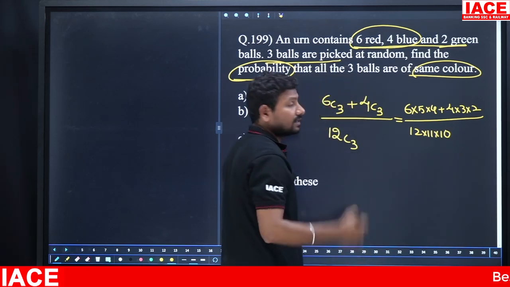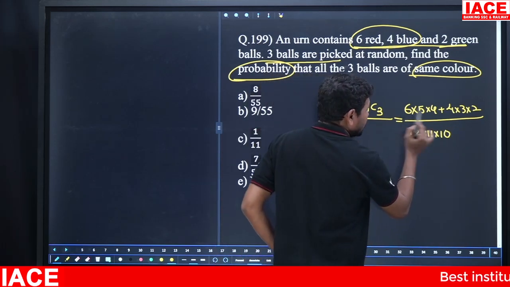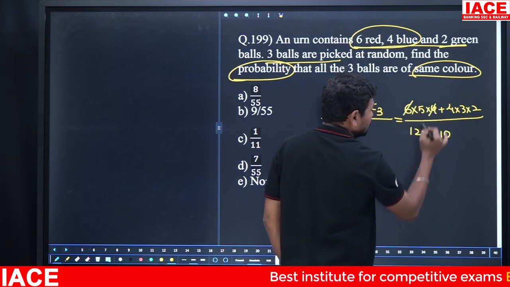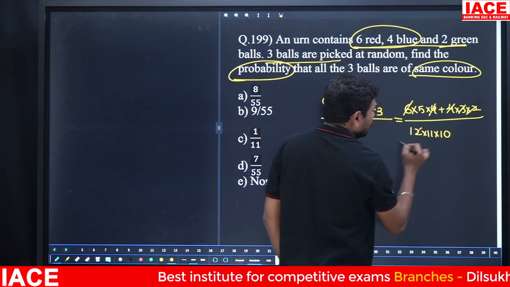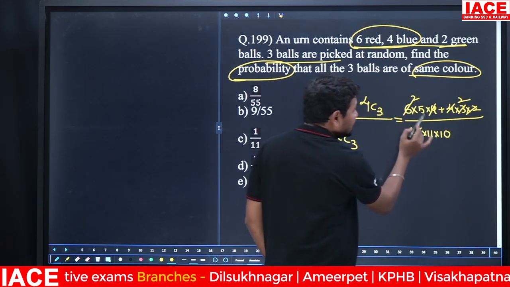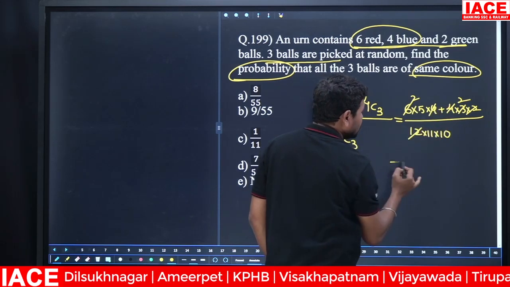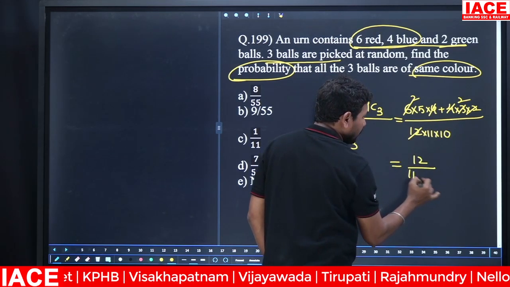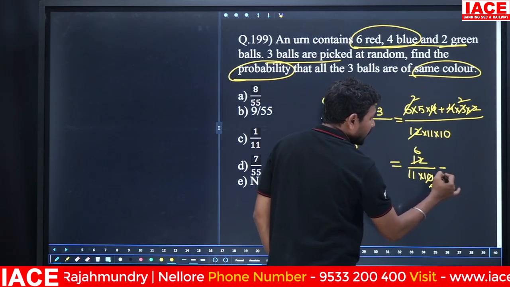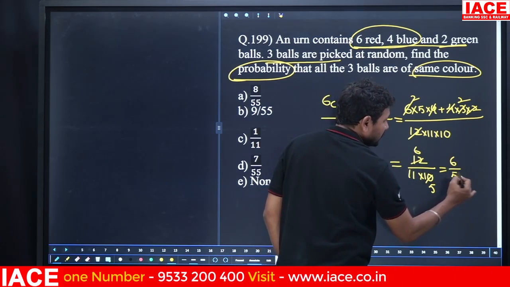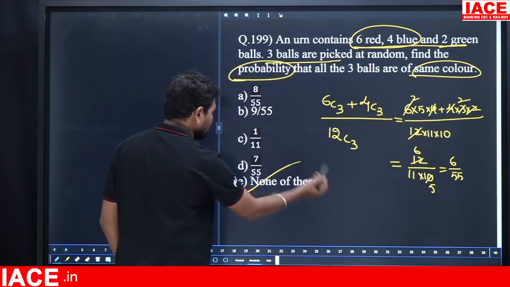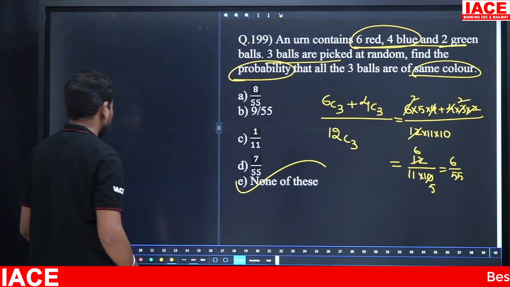Okay, cancel the terms here. Here 6 4s is 24, 4 into 3 is 12, 12 2s are 24. And 2 5s is 10, 10 plus 2 is equal to 12. 12 by 11 into 10. And 2 6s are 12, 2 5s are 10. Then the final answer is 6 by 55. There is no option of 6 by 55, so it is Option E, none of these.